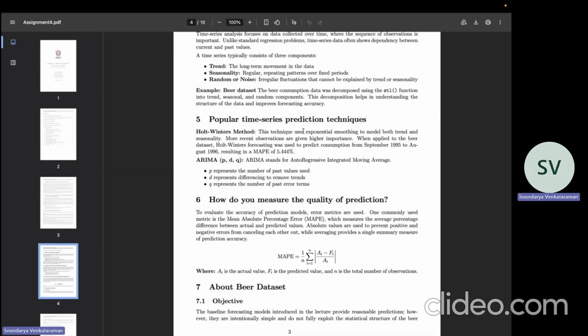differencing and past errors. Finally, prediction quality is measured using error metrics such as mean absolute percentage error, or MAPE, which calculates the average percentage difference between actual and predicted values. Here is the formula of MAPE.